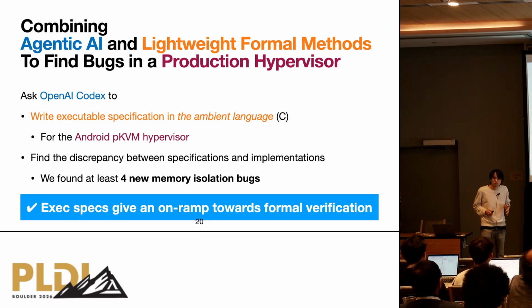So I would like to conclude our talk. What we did is that we asked AI to write executable specifications, and that was actually promising because we could find a lot of interesting bugs. Furthermore, I would like to emphasize that writing executable specs is a good on-ramp towards formal verification. That's it.